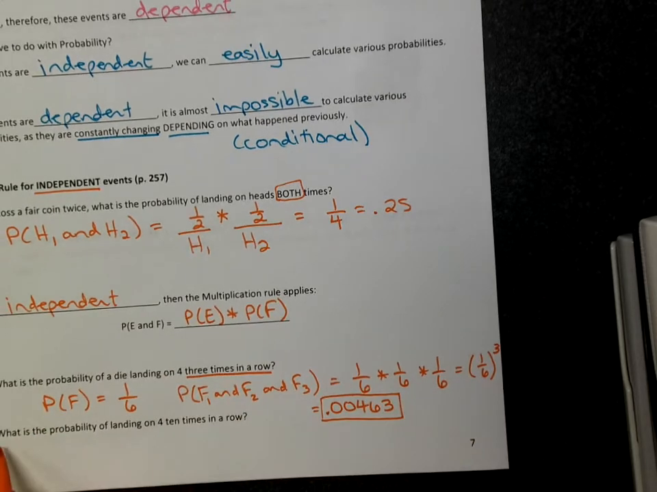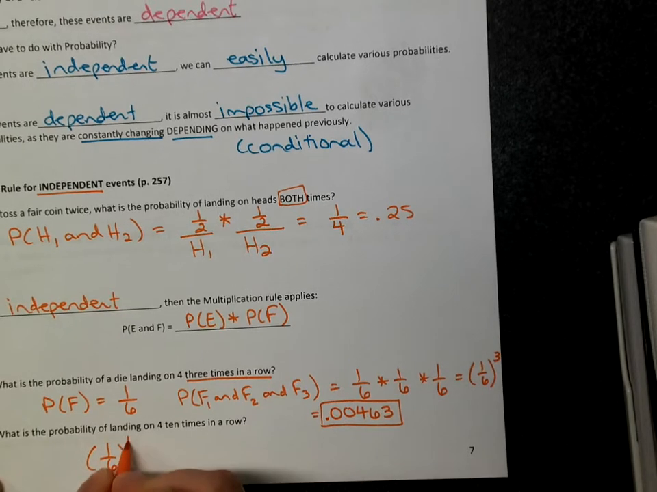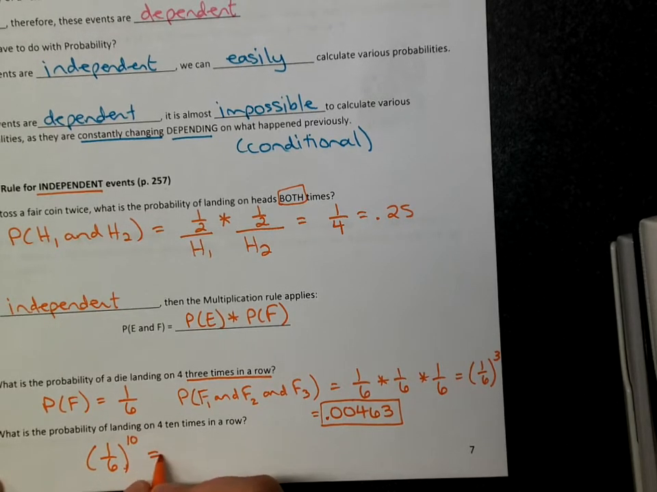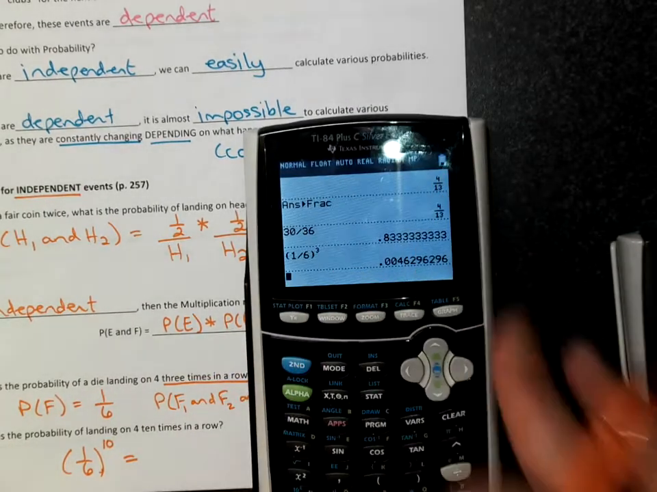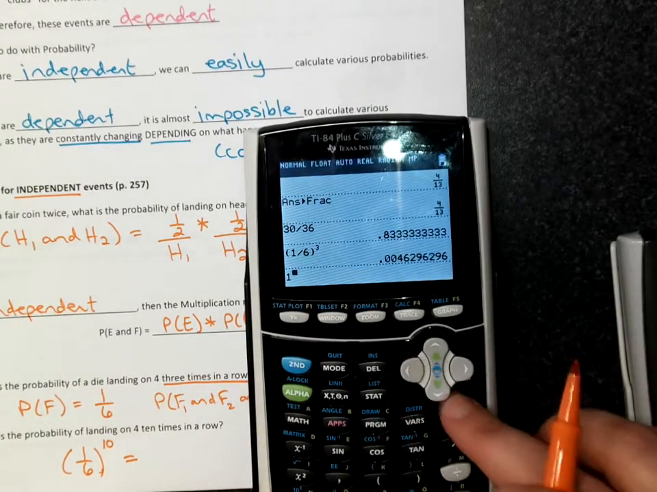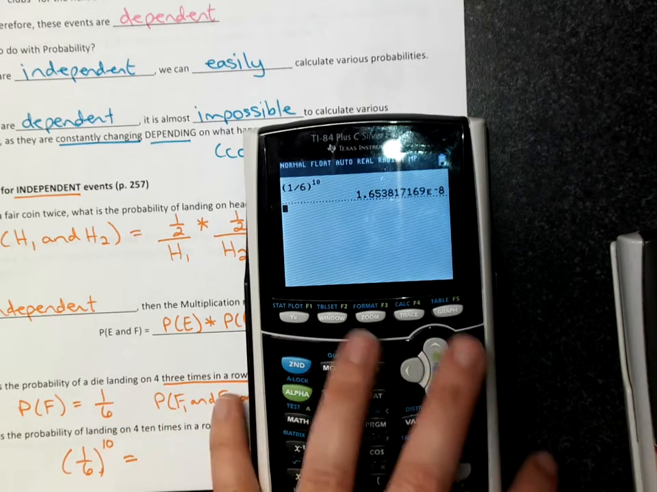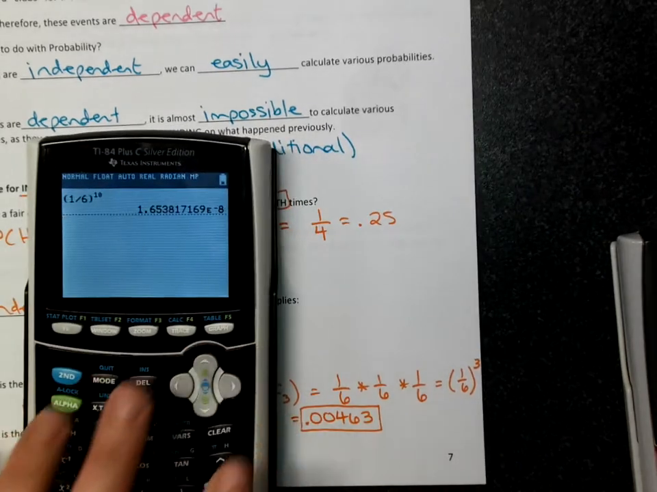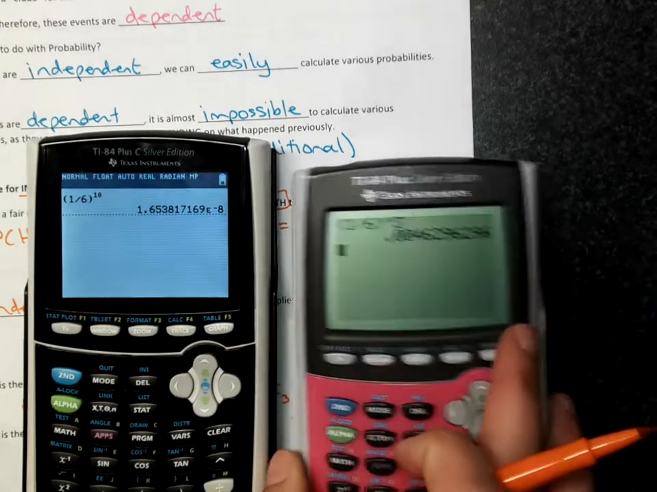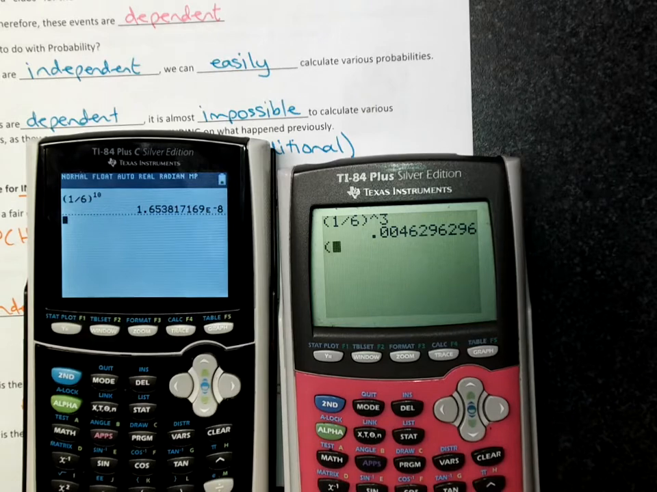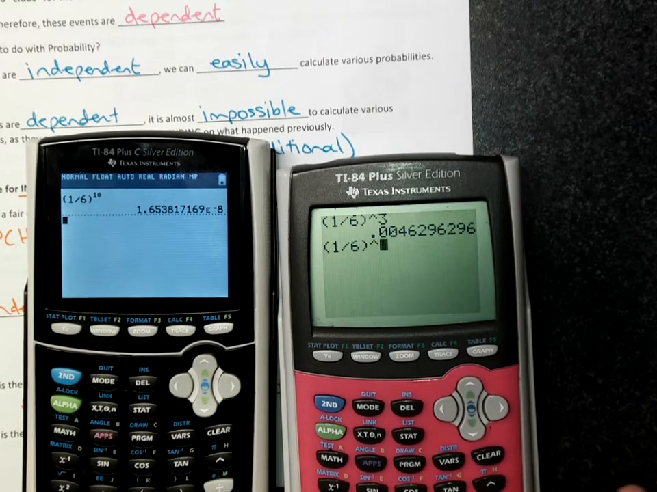And then same idea, what is the probability of it landing on 4 10 times in a row? That would be 1/6 to the 10th power. And that is a super small number. 1/6 to the 10th power is a very small number. And I want to take a minute and talk about this little e with the negative, because every now and then you're going to get that as a result.